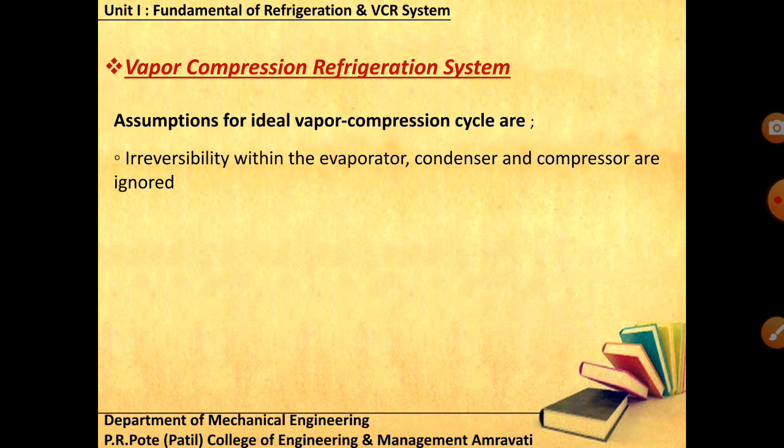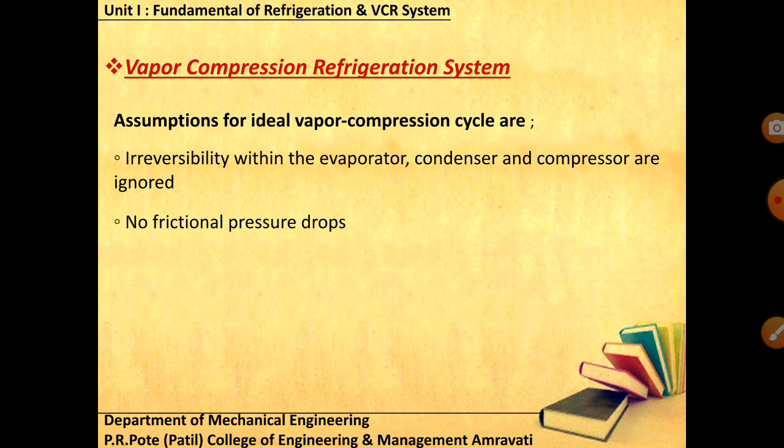That may be heat losses, frictional losses, or drop in pressure, but we are neglecting all of that here. We are talking about an ideal cycle. So whatever irreversibility is there, we are ignoring it. We are assuming that all processes are reversible, whether it is compression, condensation or evaporation. This is the first assumption.